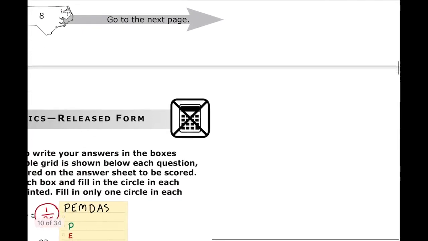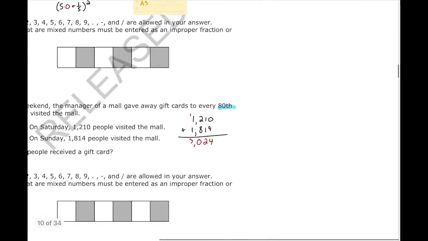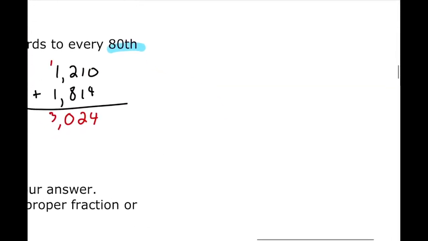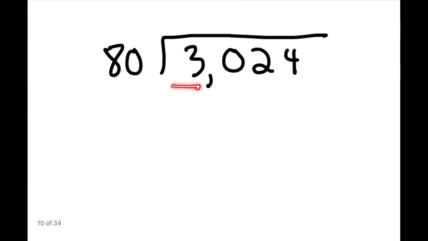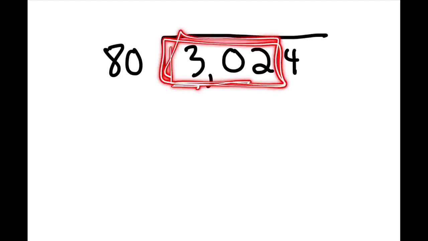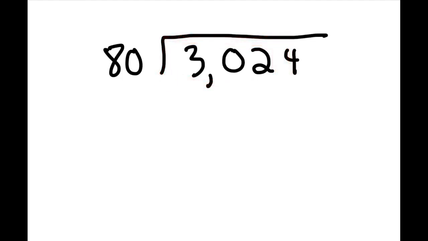Now this is the calculator inactive portion, so we need to do our long division. We're going to put 80 on the outside, and on the inside we're going to do 3,024. Can 80 go into 3? No. Can it go into 30? No. Can it go into 302? Yes. How many times will it fit into 302?